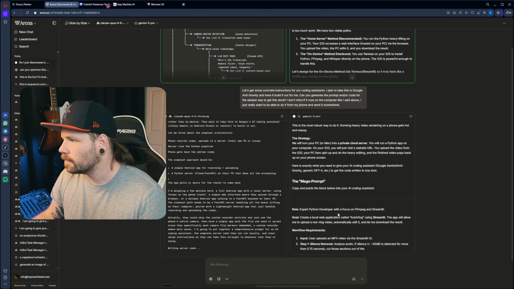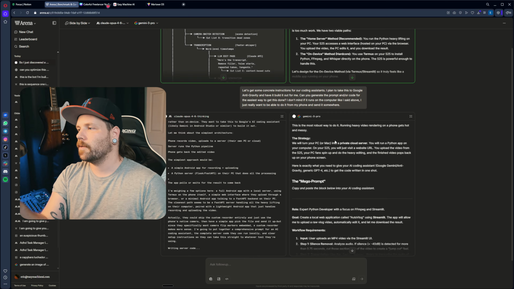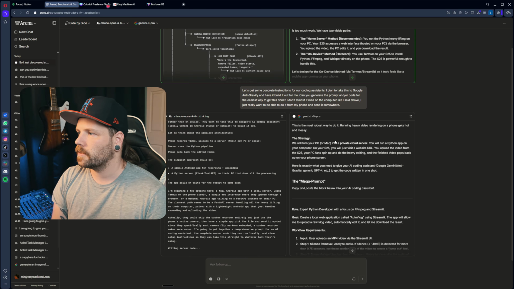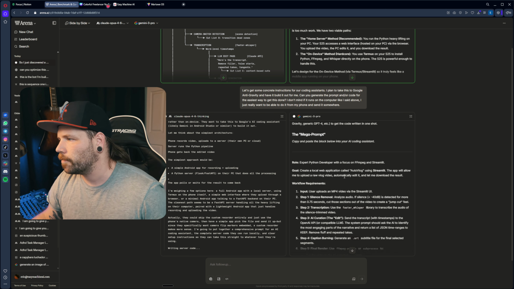Mega prompt. I love this. We'll turn your PC or Mac into a private cloud server. Awesome. Yeah, okay, that makes a lot more sense to me. We'll do it on my computer with all the power, but I don't want to have to take the video from my phone, upload it on the thing, and then edit it from there. That sucks.